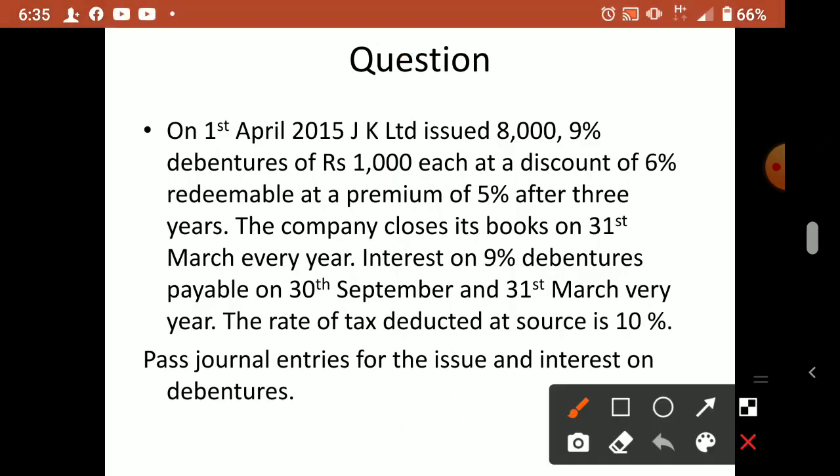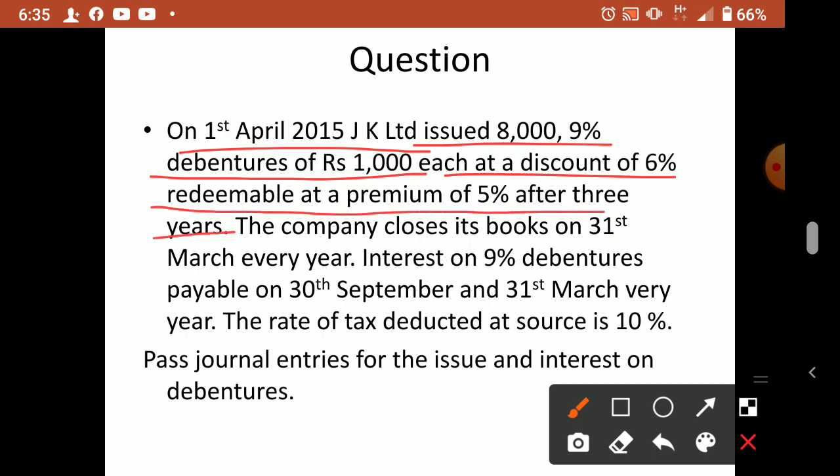So on 1st April 2015, JK Limited issued 8,000 9% debentures of 1,000 each at a discount of 6%, redeemable at a premium of 5% after 3 years. Okay. So here the issue is at a discount. The value of a debenture is 1,000 rupees. So 6% means how much will come?